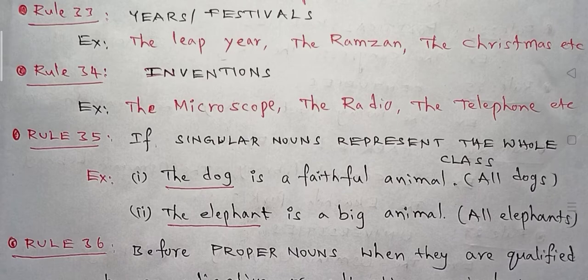The dog. The elephant is a big animal, not only one elephant. All elephants are big. Here the elephant represents all elephants. So we keep the definite article before the word elephant.